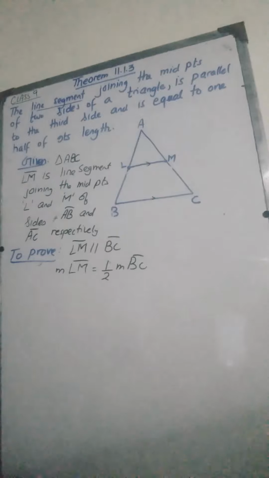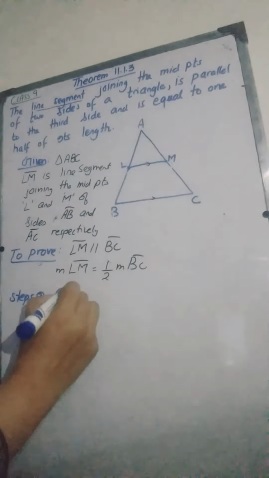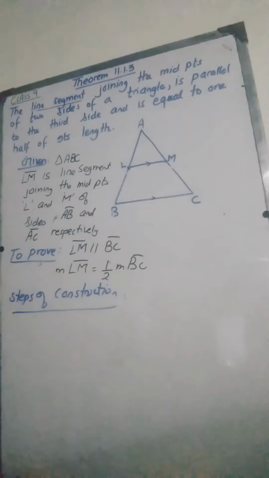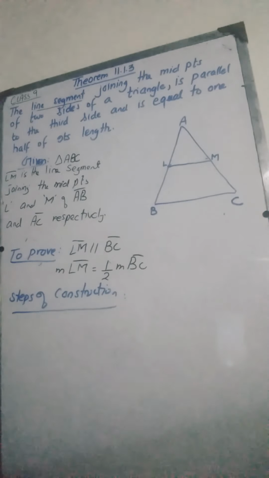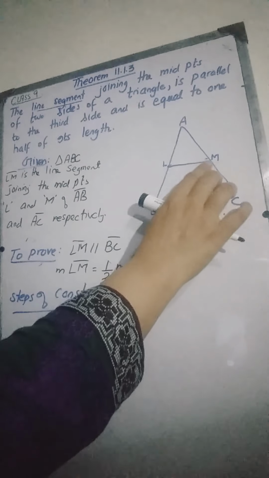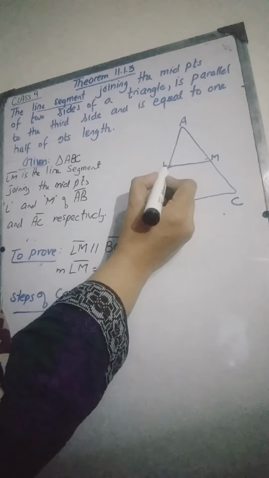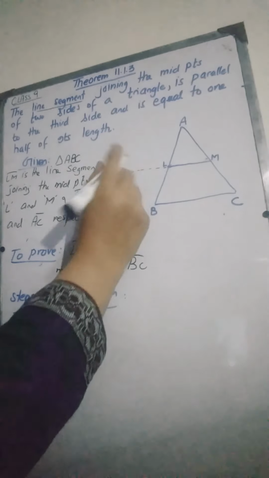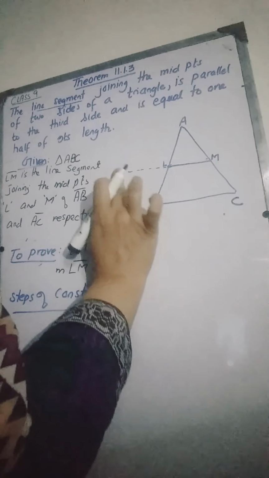The next step is the steps of construction. In steps of construction, we are going to extend the line LM to a point N, such that the line segment NL becomes equal to LM.